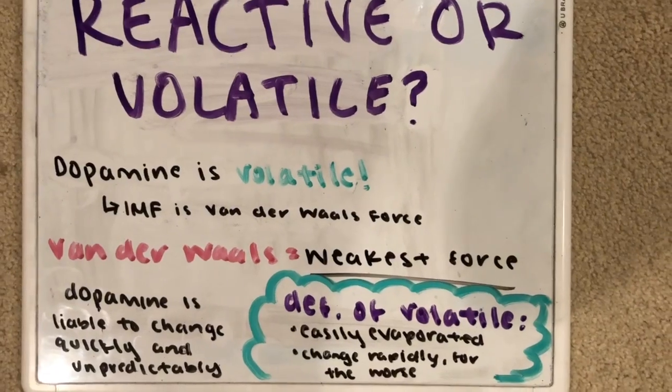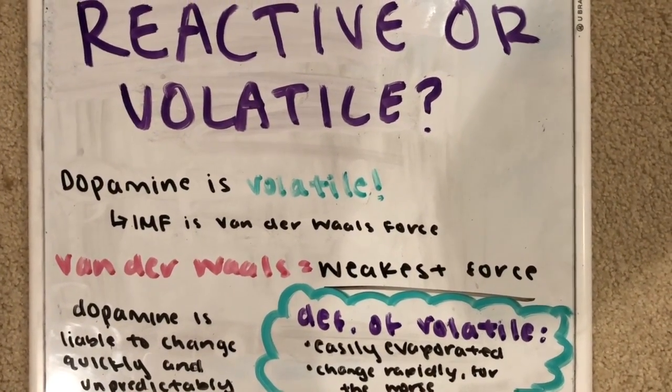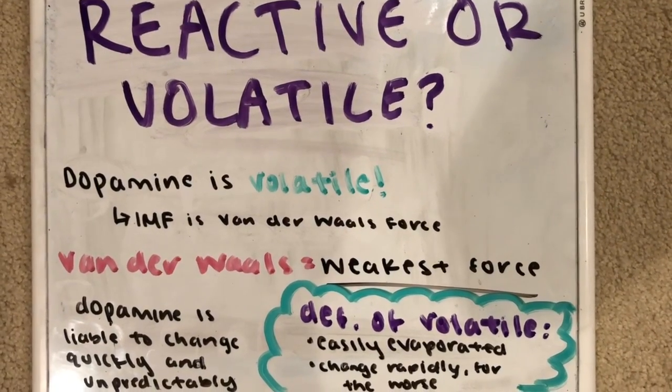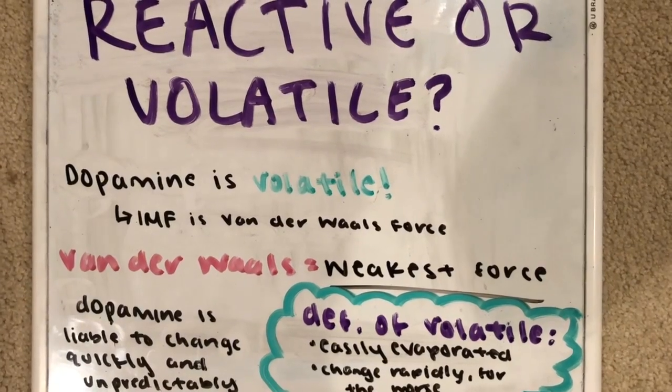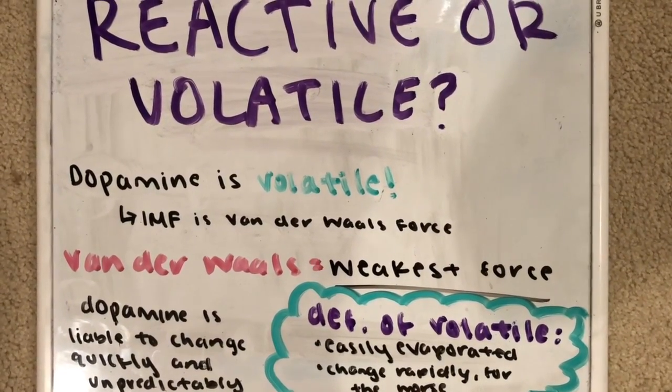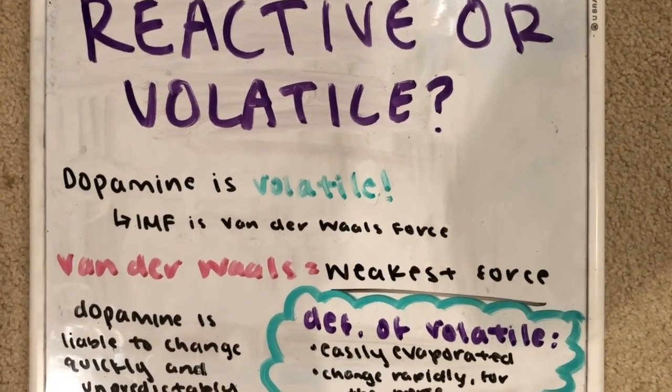Dopamine's molecule is too polar to cross the blood-brain barrier, therefore it cannot go inside the brain. Is dopamine reactive or volatile? Dopamine is volatile. The intermolecular force of dopamine is van der Waals force, which is the weakest force, which helps it in being volatile. Dopamine is liable to change quickly and unpredictably, and the definition of volatile is easily evaporated or liable to change rapidly for the worse.